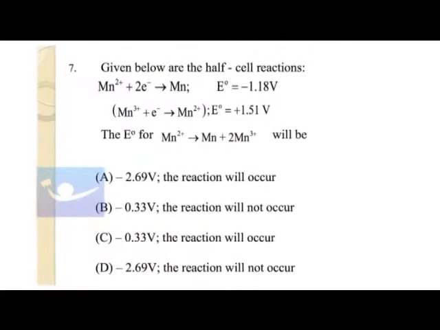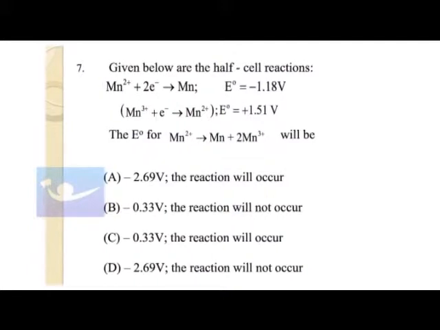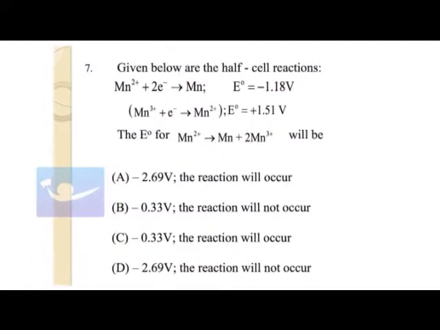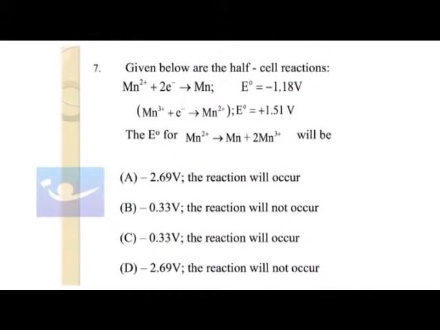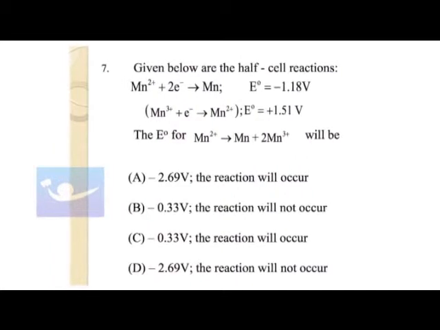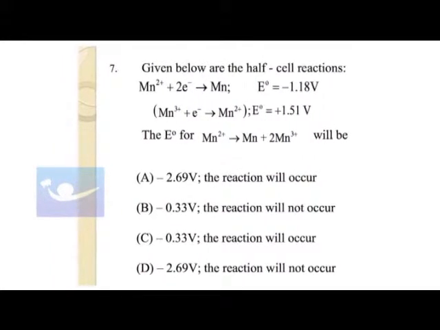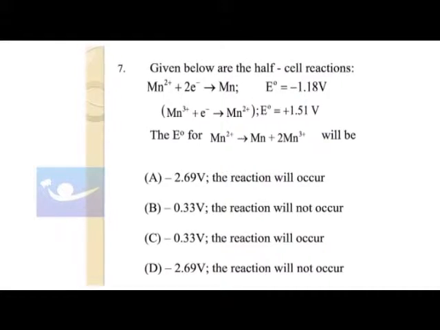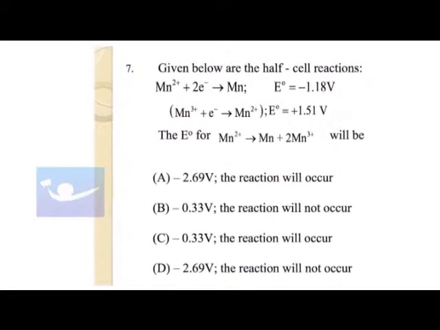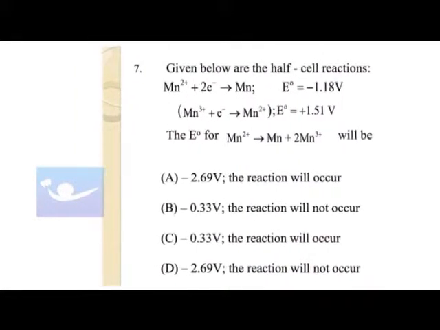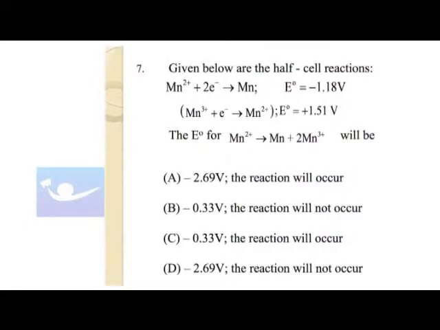Given below are the half cell reactions. Mn2 plus 2 electron gives Mn, and its electrode potential is minus 1.18 volt. Next, Mn3 plus electron gives Mn2 plus, and the electrode potential is 1.51 volt. What is the E0 for Mn2 plus gives Mn plus 2 Mn3 plus?